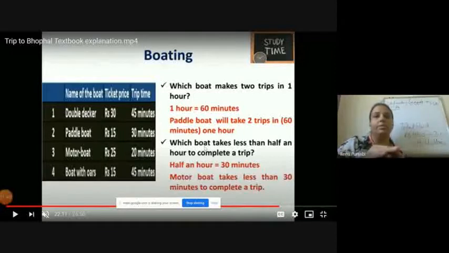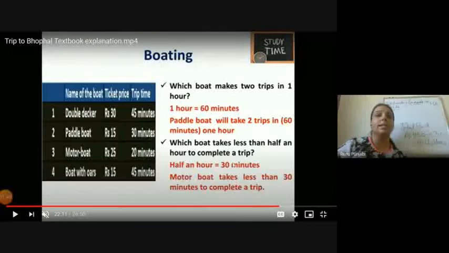Now come to the next: which boat takes less than an hour to complete a trip? Less than an hour means less than 30 minutes. So which boat is showing the time less than 30 minutes? Yes, the motorboat. The motorboat takes less than 30 minutes to complete the trip.